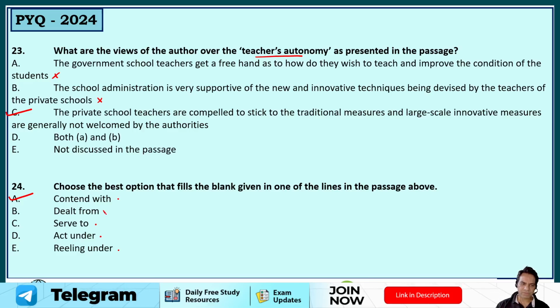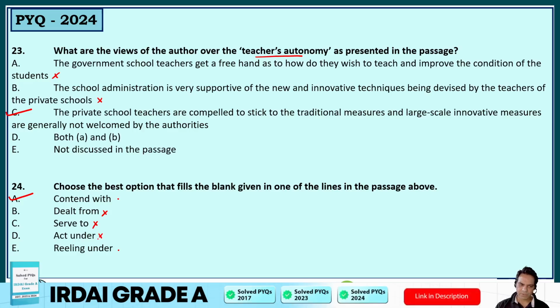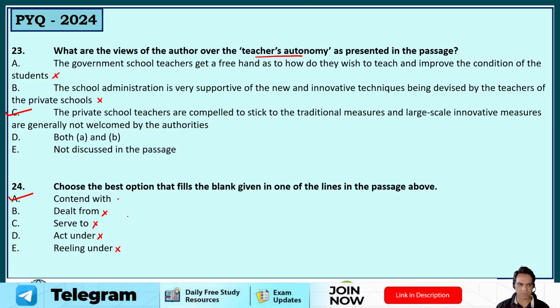So dealt from is to deal from something. Serve to is to serve someone. Act under, to work under someone's instructions. Reeling under is to fall under someone's umbrella or to influence. So the correct answer is that they also have to contend with this. So they also have to bear this problem.